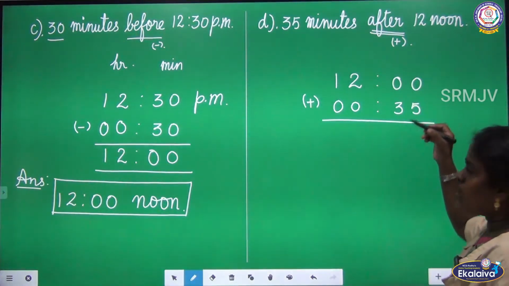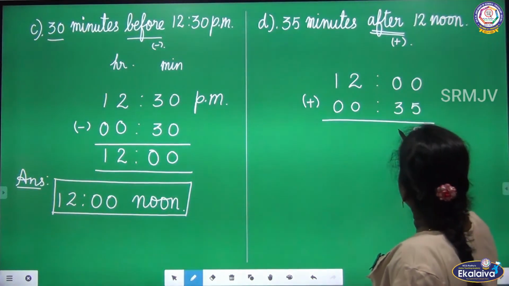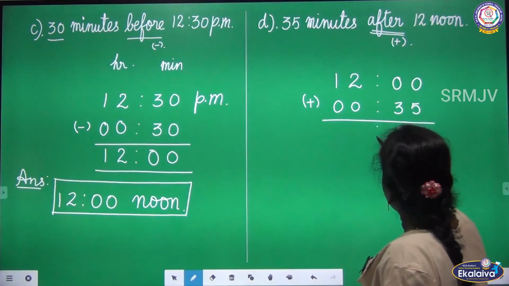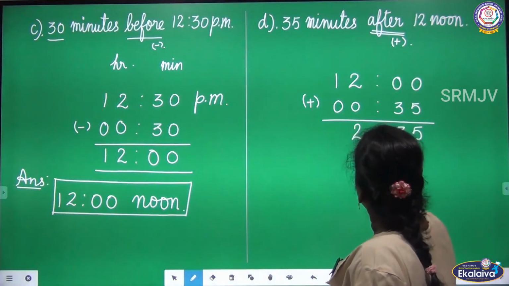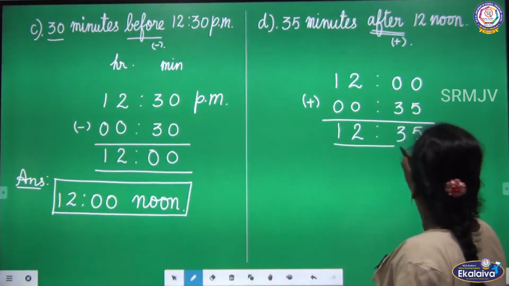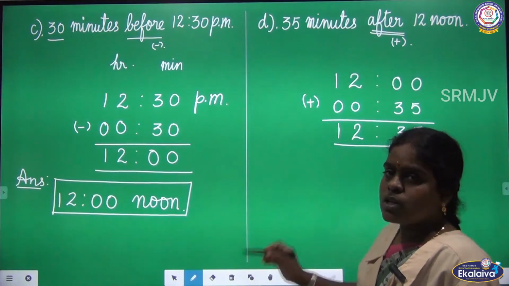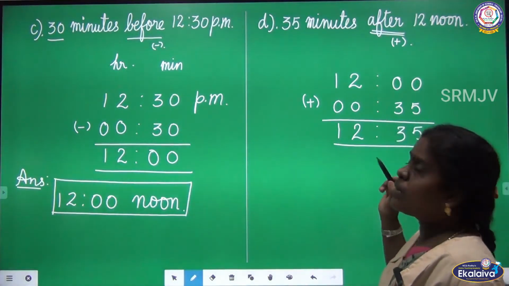Now add the numbers. 0 plus 5, 5, 3 plus 0, 3, 2 plus 0, 2, and 1 plus 0, it is 1. So if you add the numbers, you can get the time 12 hours and 35 minutes.